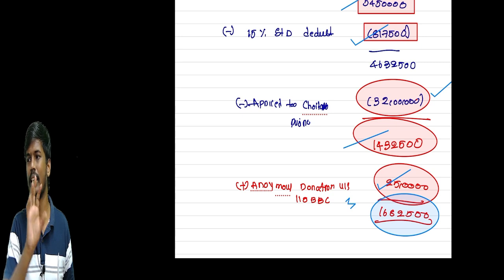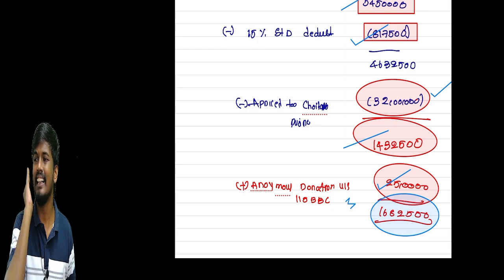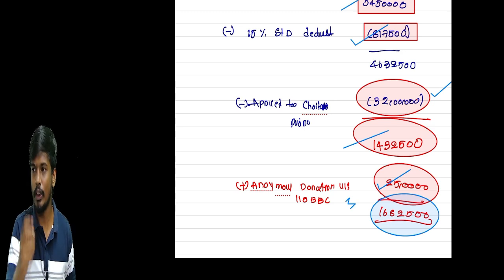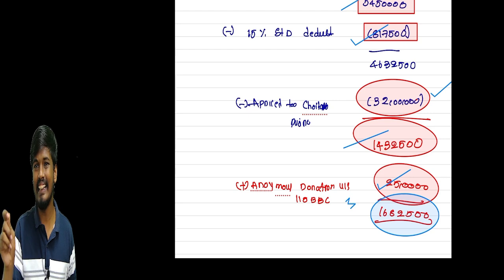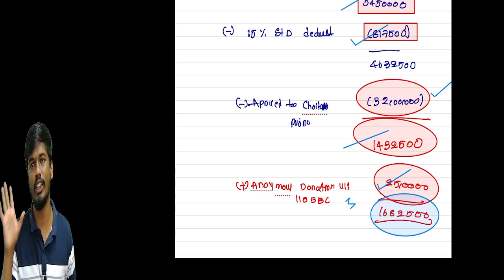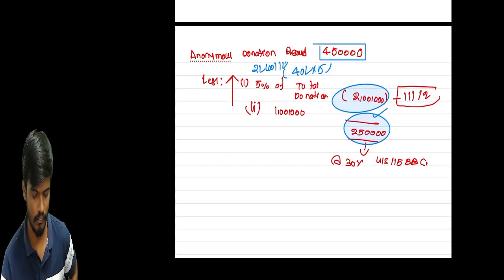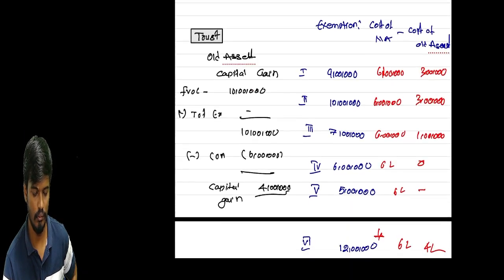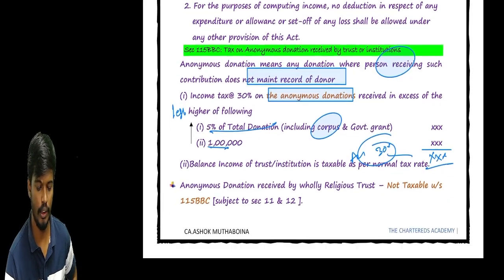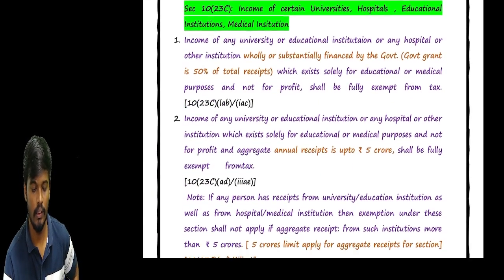Wholly charitable trust, anonymous donation rules are applicable. Wholly religious trust, 11 and 12 rules are applicable. Sir, if it is both mixed, religious and charitable, whatever income is applied towards the schools and hospitals, in that donation we can apply the anonymous donation rules. For the remaining amount, we can apply the 11 and 12 rules. Okay, na sir? I think you get the anonymous donation clarity. You people are getting it. Sir, 1023, sir.